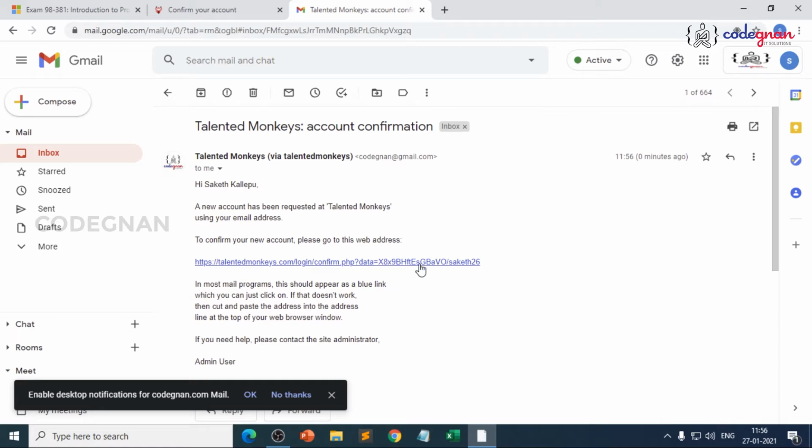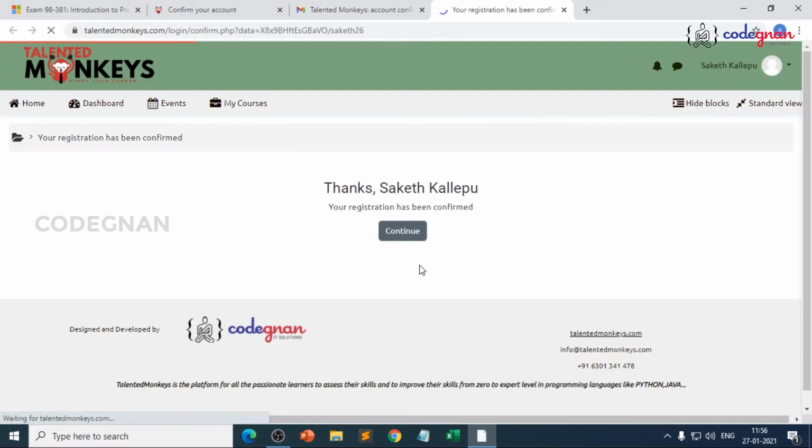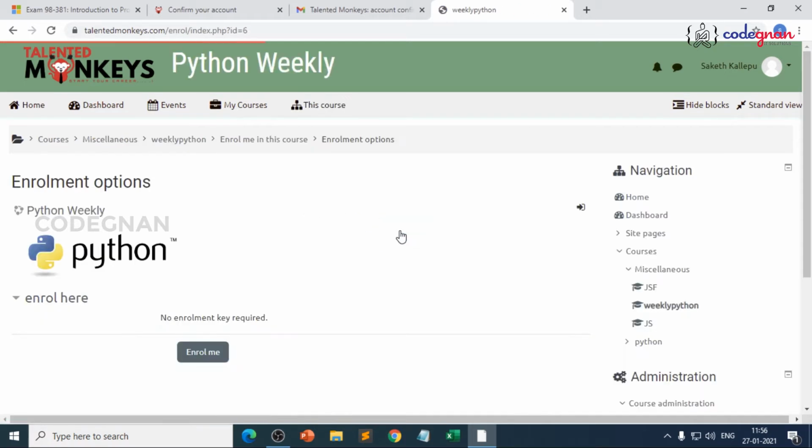Just click on this link so that your account registration is successful. Thanks Saket Kallepu, your registration has been confirmed. Very good. So then click on continue directly. You can see here Python weekly, enroll me here. It's better to click on enroll me so that you directly go into the enroll option.